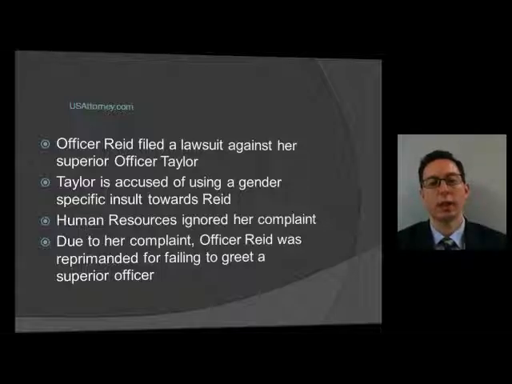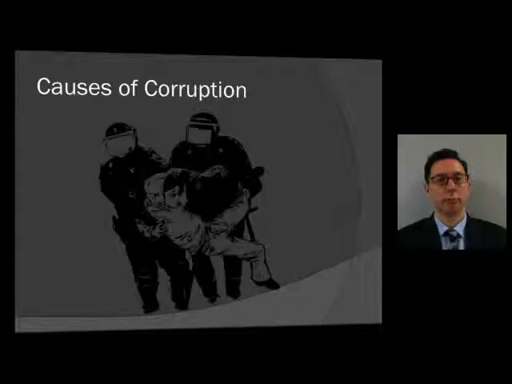So in this case, again, we have sexual harassment, and even more importantly about this is that the sexual harassment was reported, and it was not taken into consideration. It was ignored by proper authority to report the case to. And again, retaliation is featured here with the superior officer harassing Reed, reprimanding her for failing to greet the superior officer.